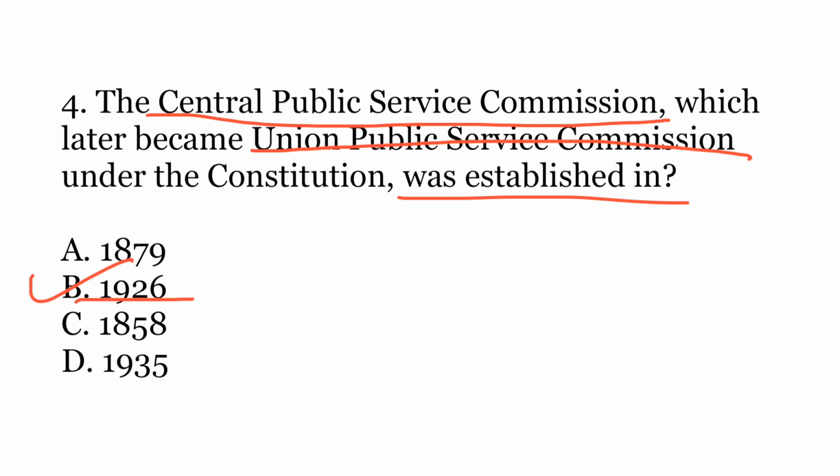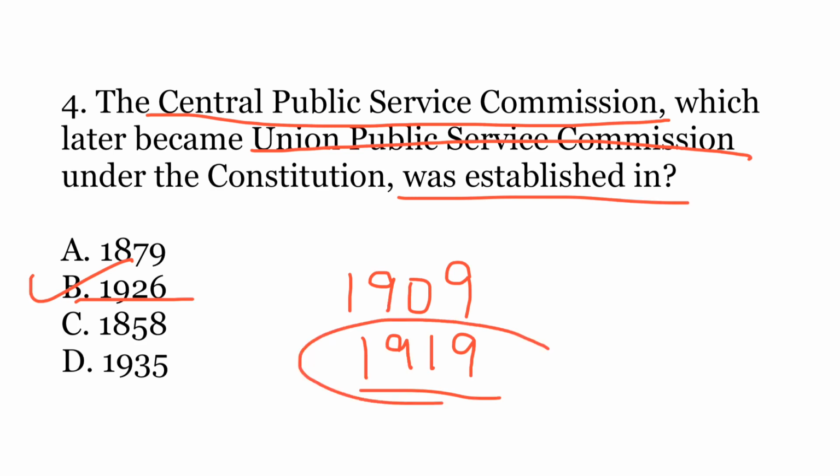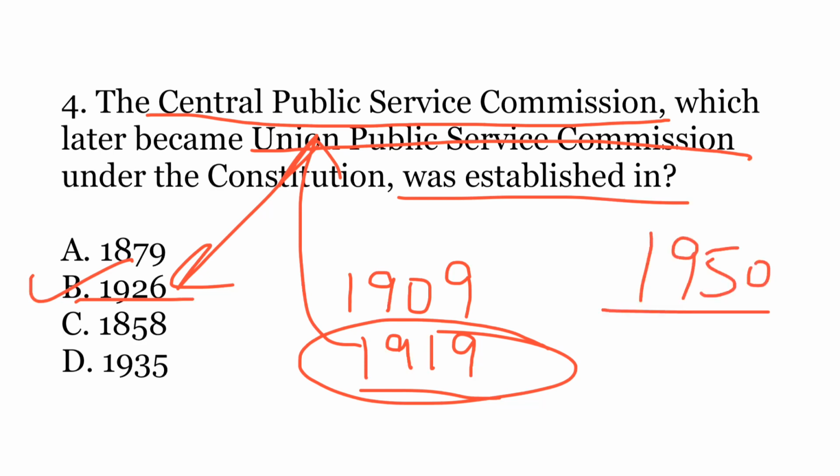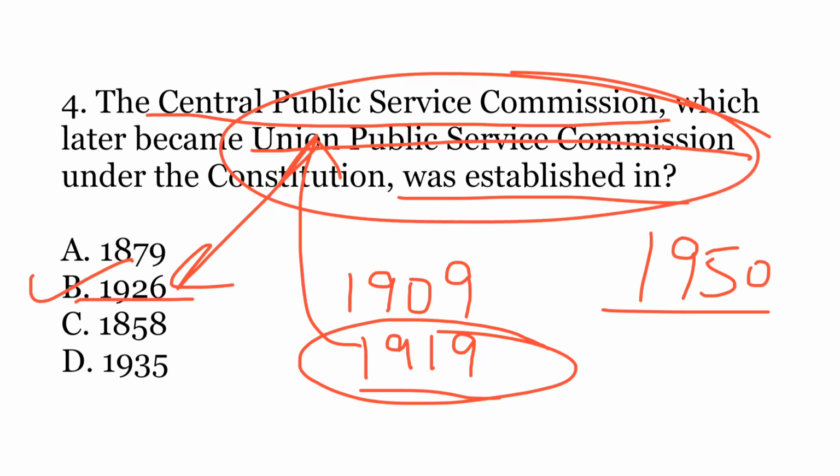See, the Indian Councils Act of 1909, also known as the Morley-Minto Reforms, and the Government of India Act of 1919, also known as the Montagu-Chelmsford Reforms, were the two major laws passed by the British that took various features into the Constitution. It was in the Montagu-Chelmsford Reforms of 1919 that the Central Public Service Commission's provision was first given, and as a result it was established in the year 1926. After that, it came to be known as the Federal Public Service Commission, and once the Constitution came into force in the year 1950, it came to be known as the Union Public Service Commission as we know it today.